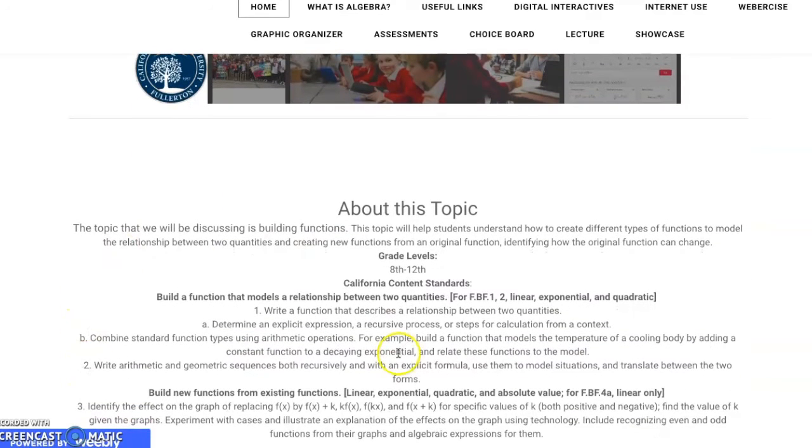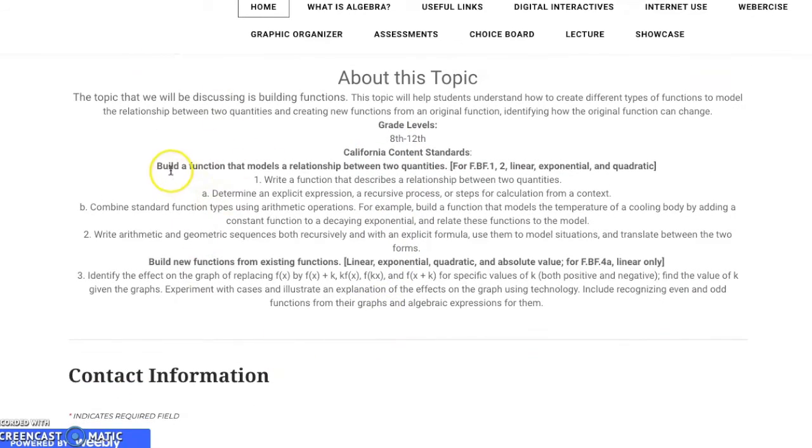I also have a little bit about the topic. As I said before, we will be learning about building functions and learning a lot about how to create a function and how to distinguish between two different functions and how we can change the original function to something new. The grade levels for this will be between 8th to 12th grade. I have the California content standards here. One being build a function that models a relationship between two quantities, and another build new functions from existing functions, and here are little subtopics for there.